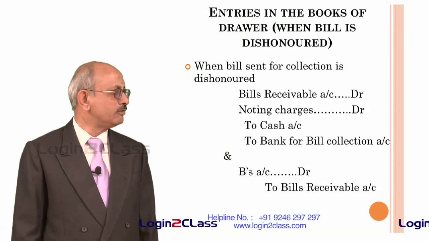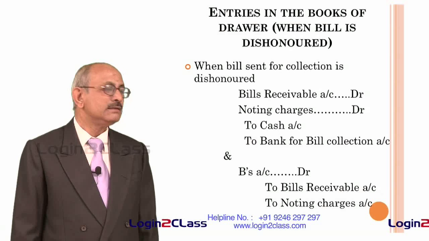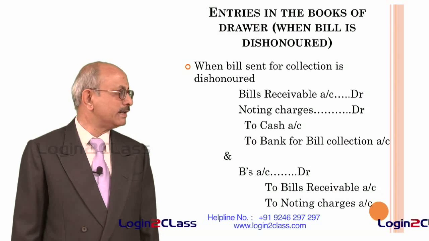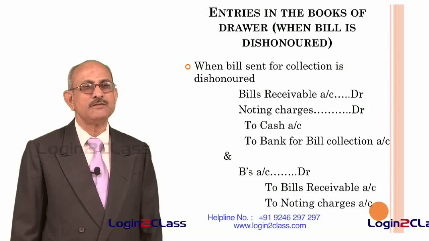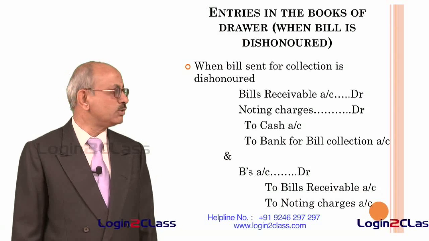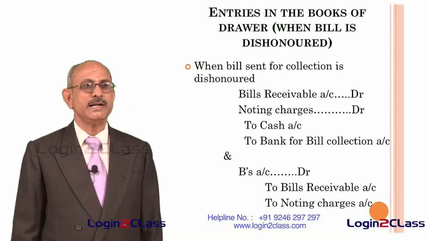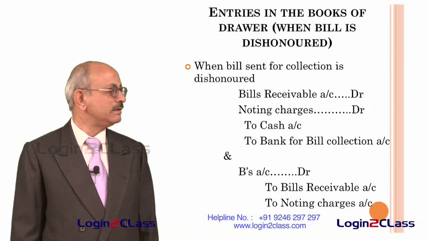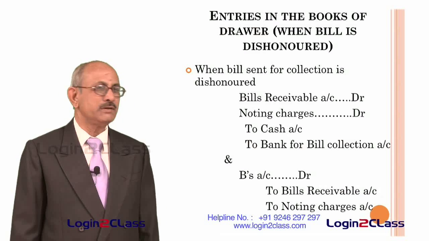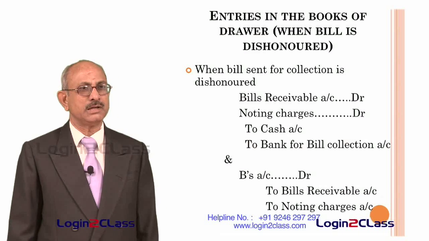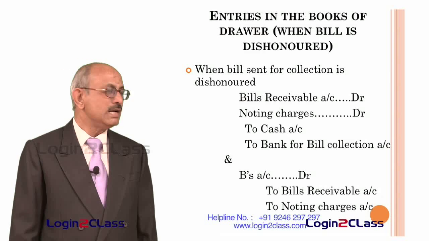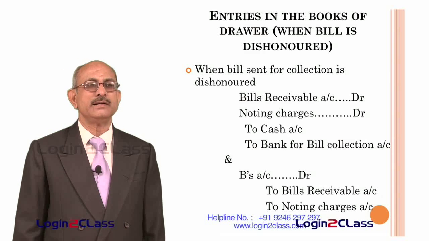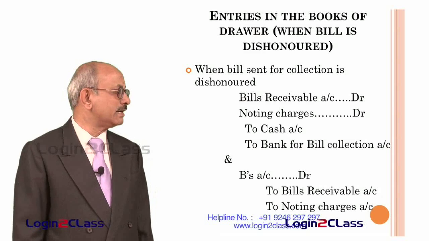So noting charges have to be debited, and cash account also has to be credited, because whatever noting charges are there have to be paid in cash to the notary public, and ultimately these charges have to be recovered from B's account. So again whatever amount is debited to bills receivable account and noting charges account have to be reversed by debiting B's account with the entire amount.